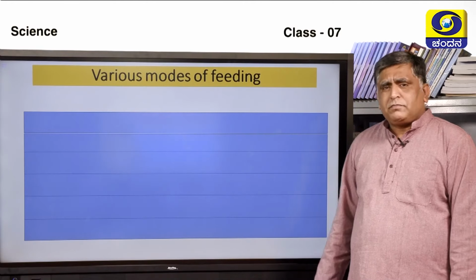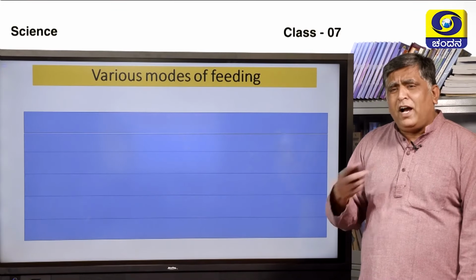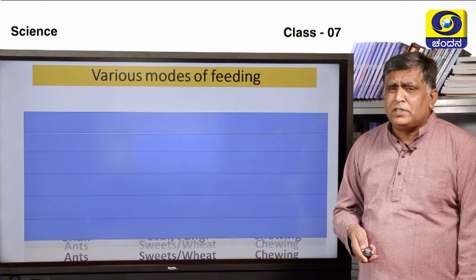Now, various modes of feeding are there. So, what are the various modes of feeding, and we will try to find out the different examples which we can see in our nature.